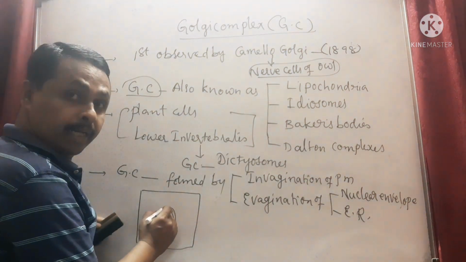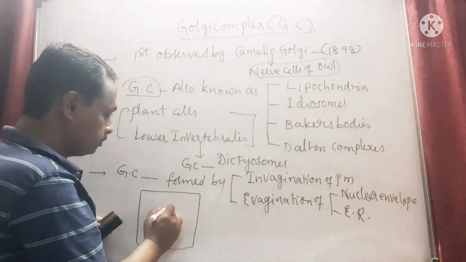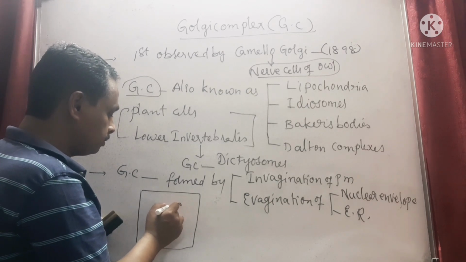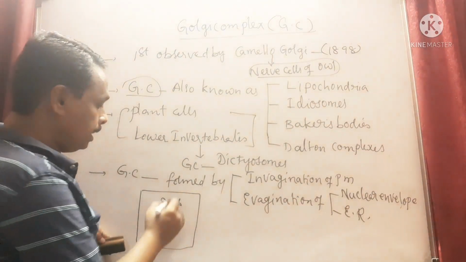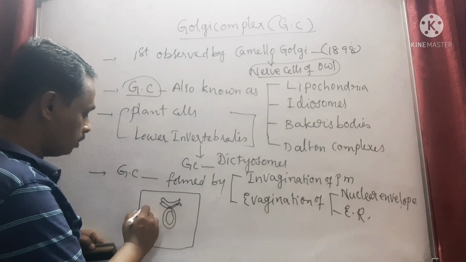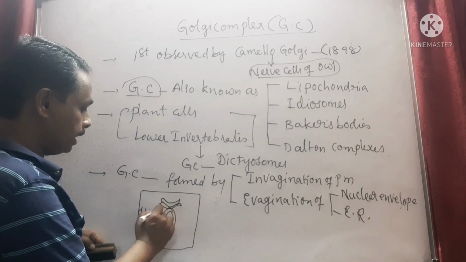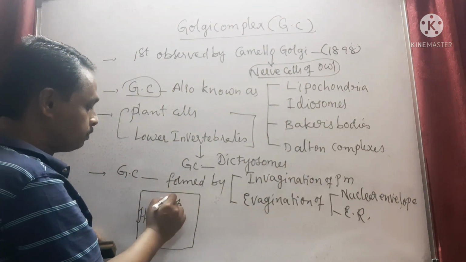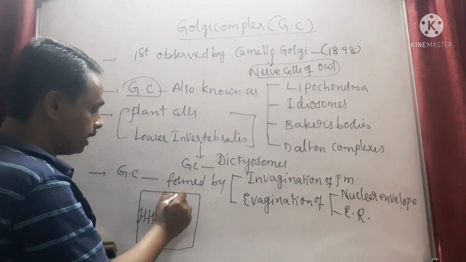The outer membrane is folding towards the outer side like this, and the endoplasmic reticulum also evaginates towards the outer side, and the plasma membrane is folding towards the inner side like this.